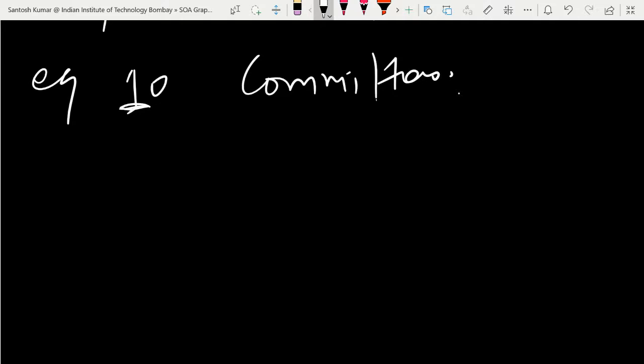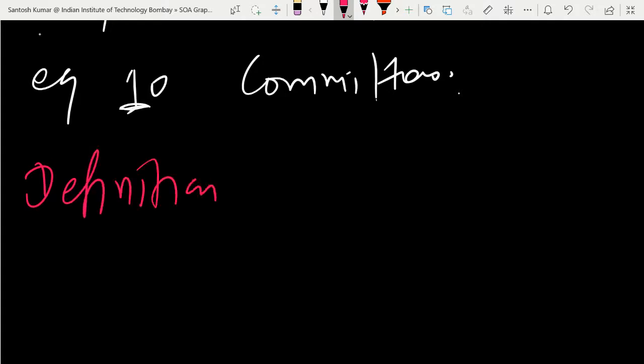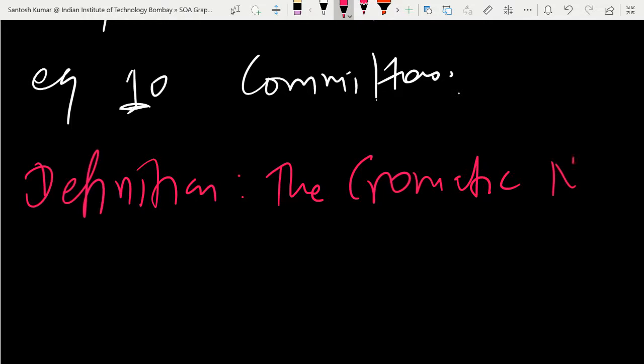So let me define one number, then I will go to a practical example. Do you know the chromatic number? Would anyone like to explain? What is the chromatic number? I would like to define one thing, then we'll continue this example. Does anyone know, yes or no?